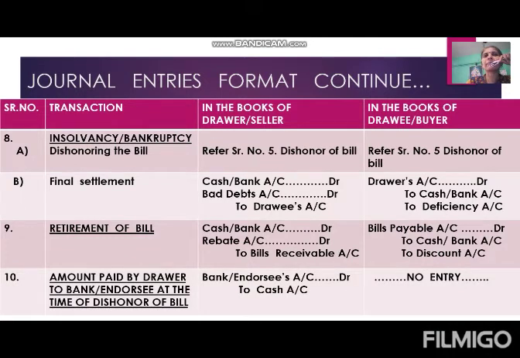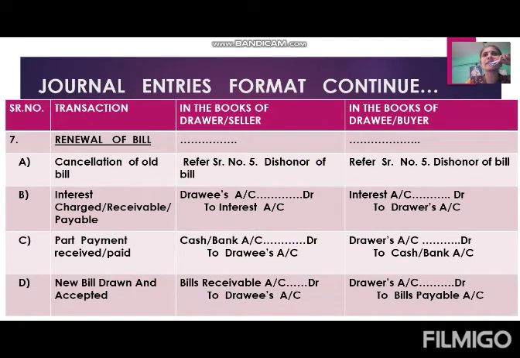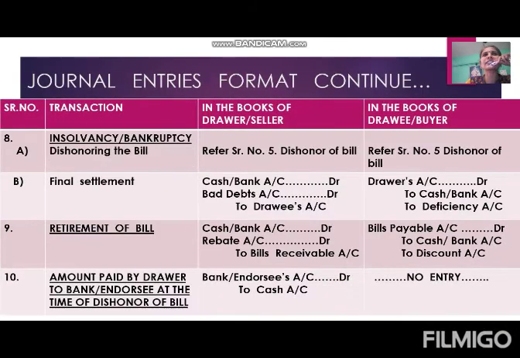Means you remember that in the last case, renewal, Dravi started crying. And now he is completely crying that yes, I am insolvent. He declared, the bank declared that he is insolvent. He is not able to make the payment of the bill. At that time, who declares the insolvency of Dravi? Bank.